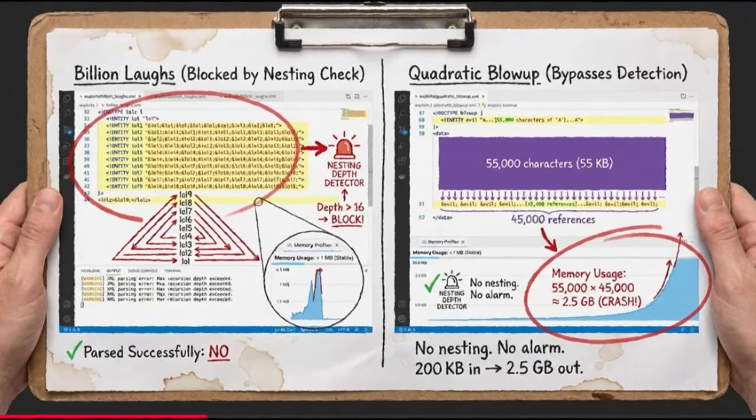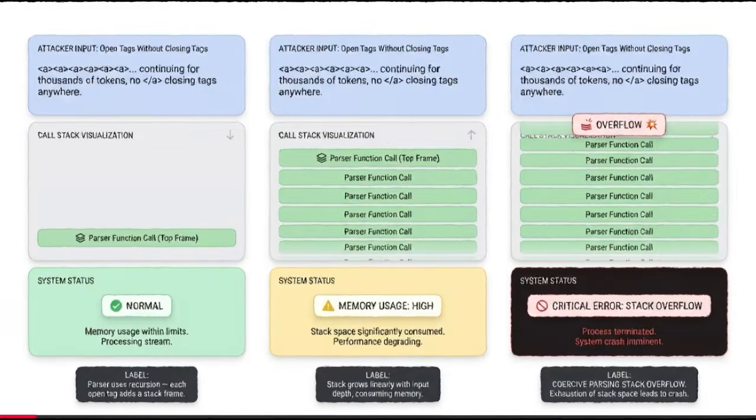Yes. And when parser developers tried to get smart and look for deeply nested entities to block that specific attack, attackers just shifted their strategy to something called quadratic blowup. How does that bypass the nesting checks? Instead of nesting, you just create one massive 55,000 character entity. Then you reference that single entity tens of thousands of times in a perfectly flat document. So it looks totally innocent to the parser. Exactly. There's no deep nesting to trigger the security alarms, but a 200 kilobyte payload suddenly generates 2.5 gigabytes of memory.